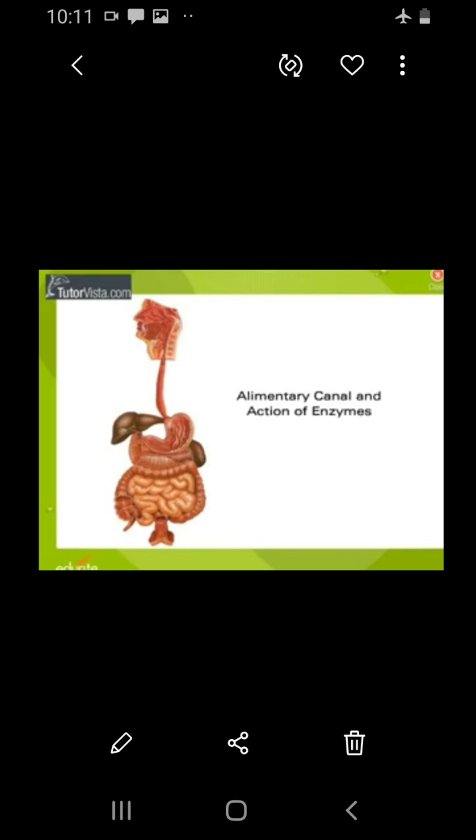The action is done with various enzymes which are secreted in the alimentary canal. The alimentary canal is a muscular coiled tubular structure and it consists of mouth, buccal cavity, pharynx, esophagus, stomach, small intestine and large intestine. The small intestine consists of duodenum, jejunum and ileum, and the large intestine consists of cecum, colon and rectum, and finally the digestive tract ends in the anus.